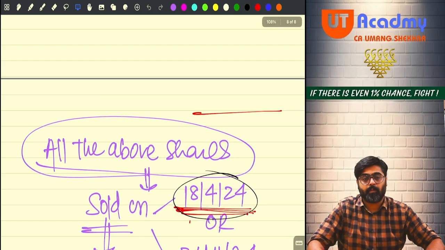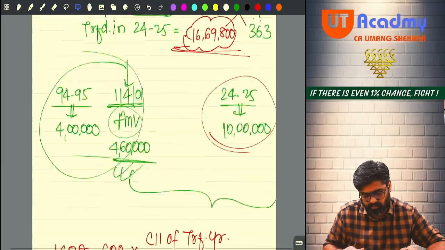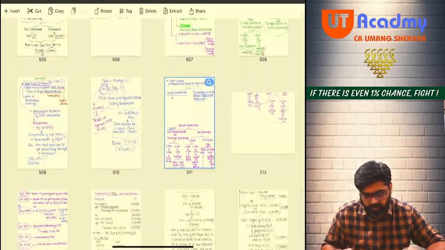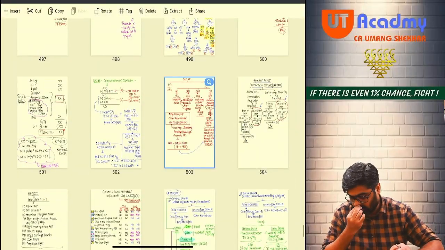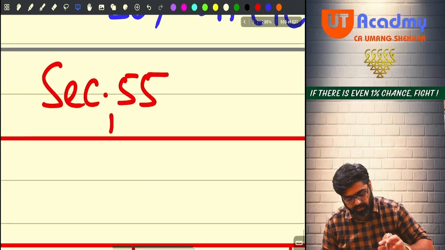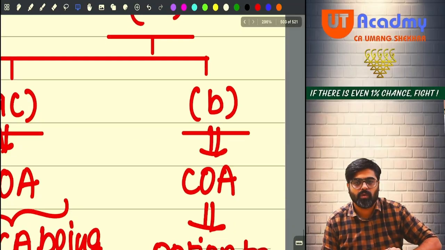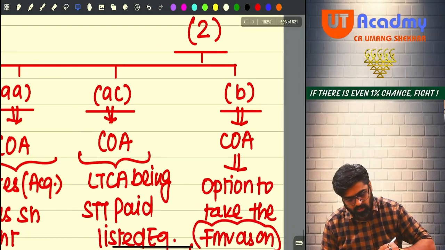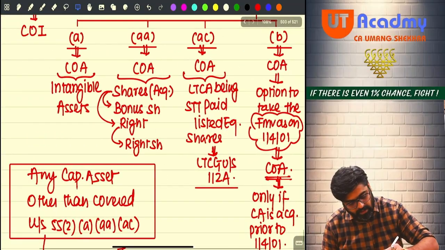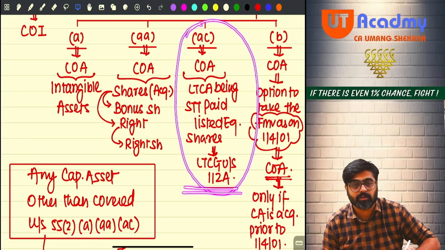Okay. Now pay attention. We have completed many things. Now come to this chart. In this chart, section 55, subsection 2 we have done. In subsection 2, we are supposed to do AC. AC is remaining to be done. This part I am going to do later on when we do long-term capital gain under section 112A.